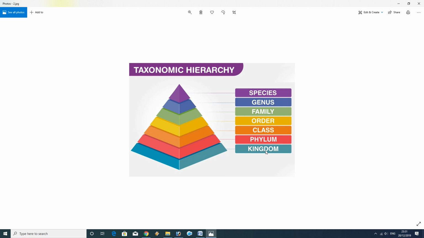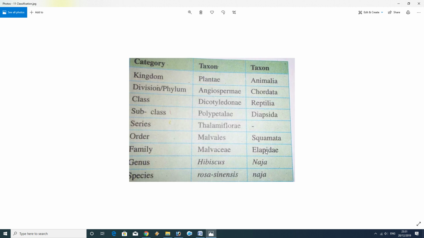Here I'll show you one example of China rose, Hibiscus rosa-sinensis, and king cobra, Naja naja. So these are categories and these are taxa. What is meant by category and what is meant by taxon? Category is nothing but the rank or status of a particular organism; kingdom is the topmost category and species is the lowest category.